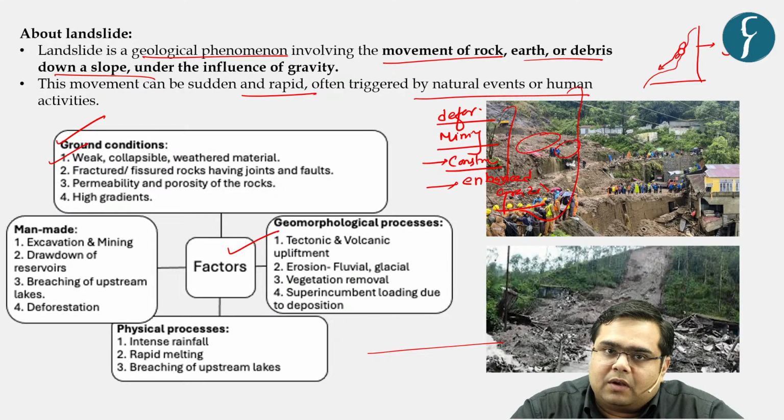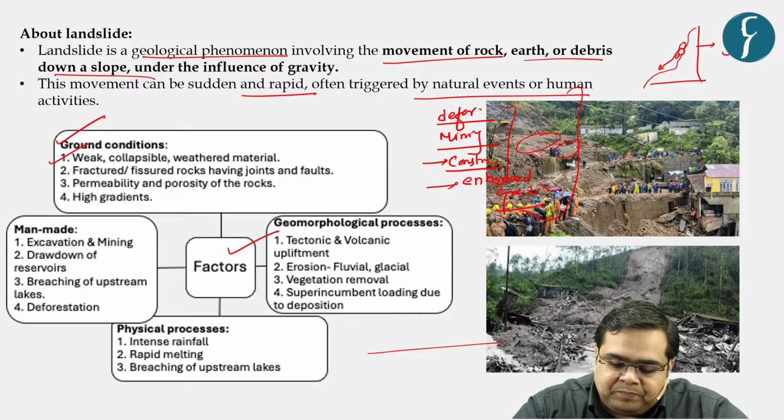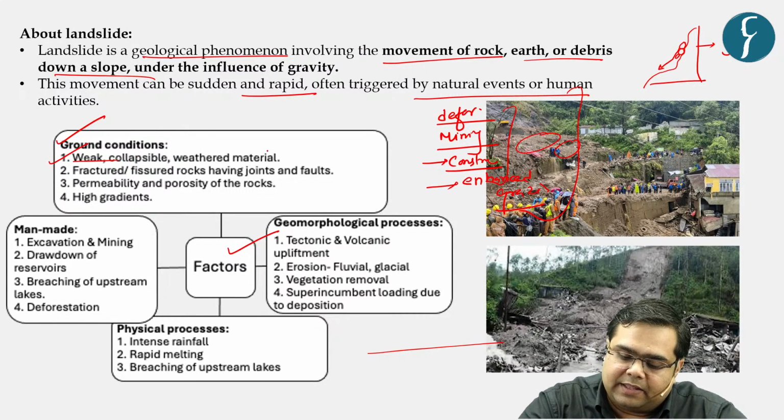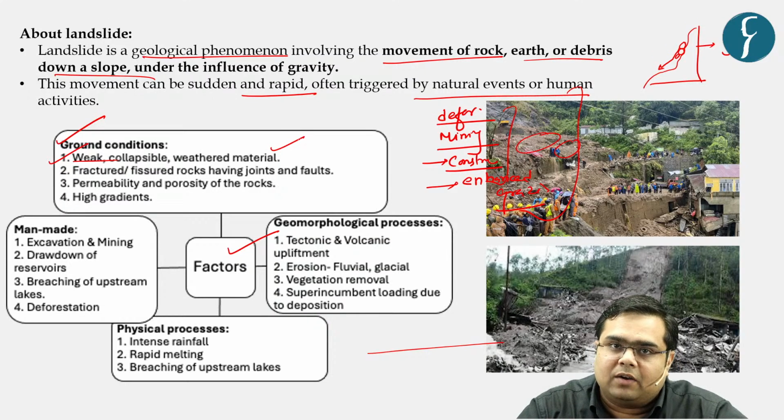So the mountains of, let us say, Jammu and Kashmir might be structurally very different from the mountains of, let us say, Uttarakhand or the eastern Himalayas. So sometimes the soil and the mountains are weaker in structures, right? The reason being weak and collapsible with a weathered material of the rocks, or the hills.